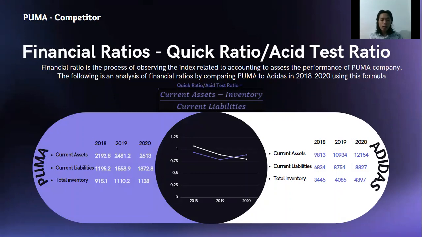The result for Puma in 2018 is 1.06, for 2019 is 0.88, and in 2020 the ratio is 0.79. For Adidas, in 2018 the ratio is 0.93, in 2019 is 0.78, and in 2020 the ratio is 0.88.